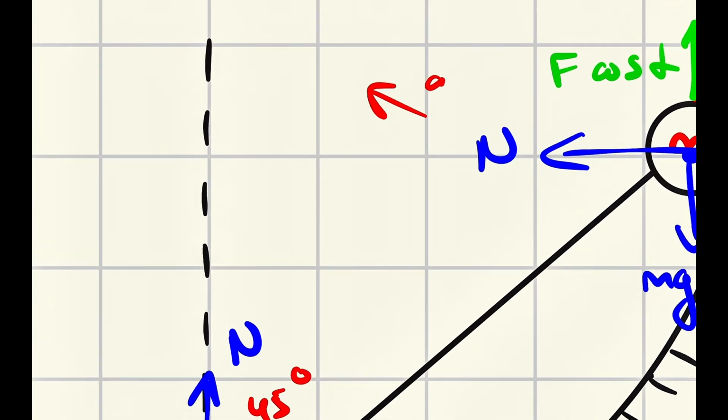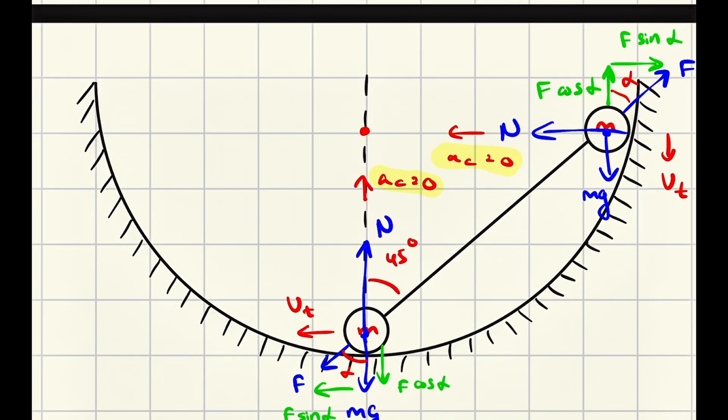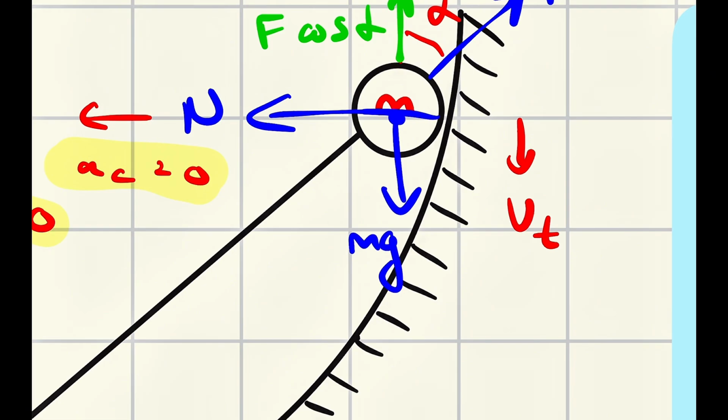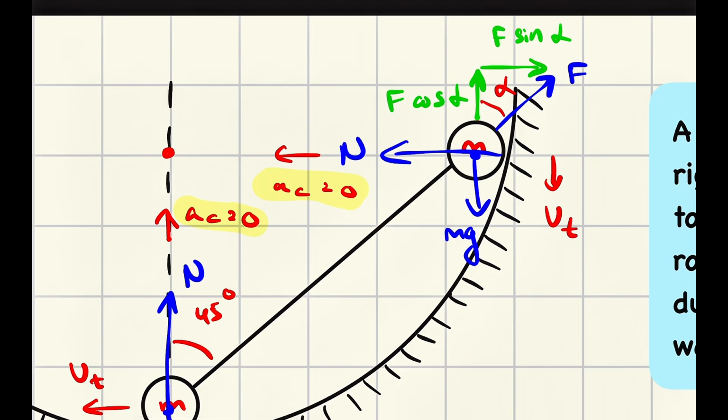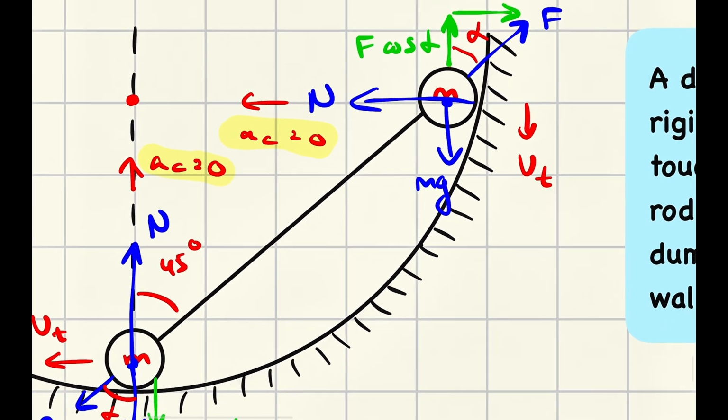So there is no centripetal acceleration. Let me draw it. If the center is here, there is no centripetal acceleration. It's zero. The same thing happens here. There is no centripetal acceleration here. It's 0 and 0 on both sides. At the very instant, they do not go circular at once. First, they have to have this change in velocity tangentially, okay? And then after it interacts with the wall and goes the circular way, the centripetal acceleration occurs. But at the very beginning, immediately after we release it, it does not have any centripetal acceleration. It just has tangential velocity change, okay?